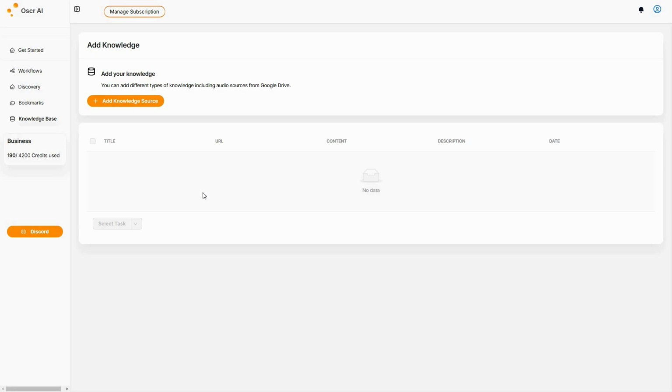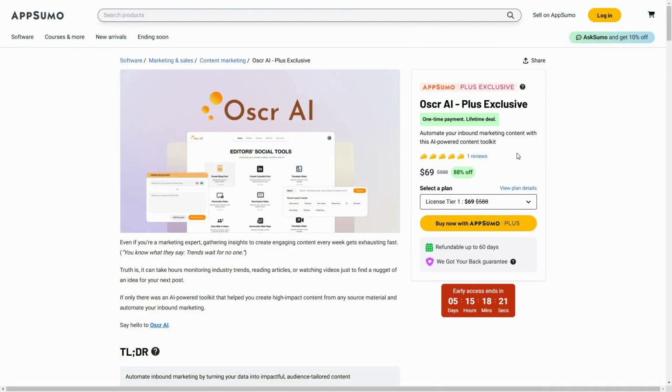So overall, Oscr AI is an excellent tool that lets you automate your inbound marketing with various content. This is a very powerful AI-powered content toolkit. It has almost all the tools that you need for inbound marketing, such as you can write a blog post, LinkedIn post, you can also translate various YouTube videos, you can get the transcript from a video, you can summarize video. So there are multiple features that are going to be super useful when you want to run your inbound marketing effectively.